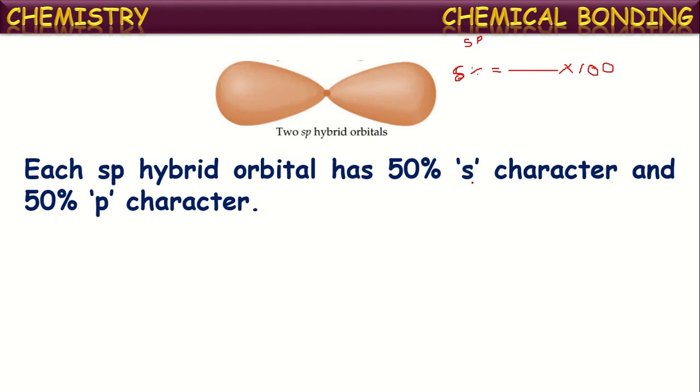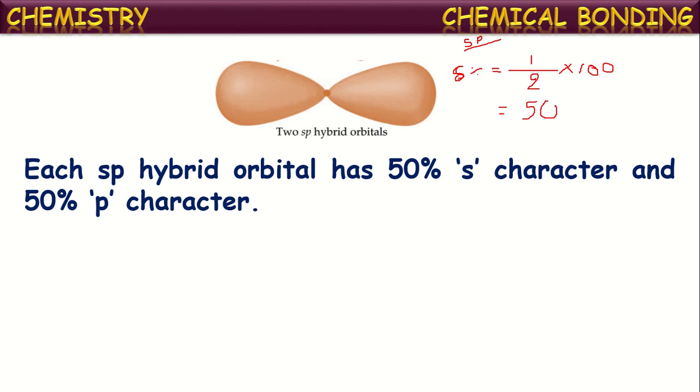How many s orbitals participate? Only one s orbital, divided by the total number of orbitals intermixing. One s orbital and one p orbital intermix, so totally two orbitals are intermixing. So the number of s orbitals in the numerator is divided by the total number of orbitals, which is 2. If we calculate this, we get 50%.